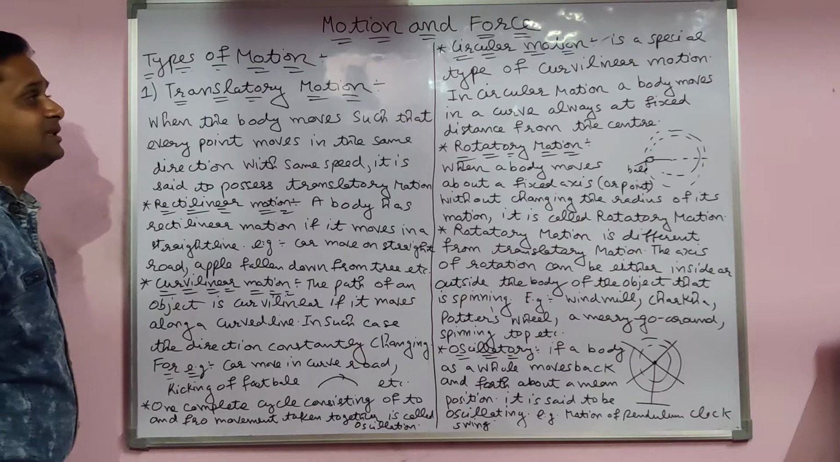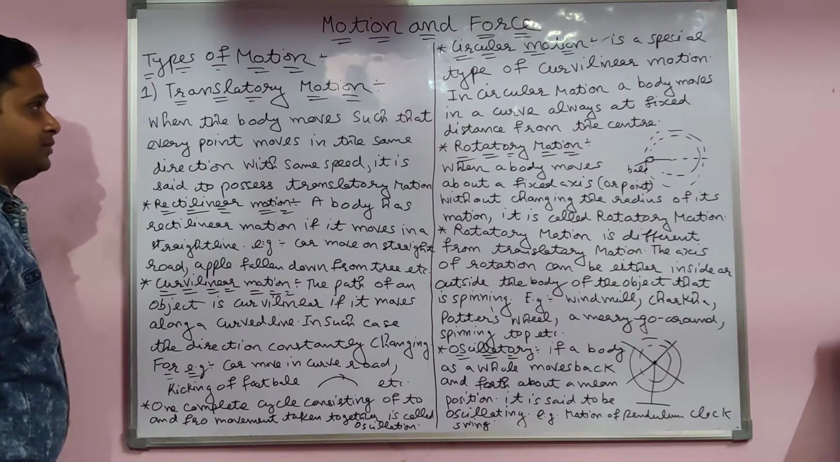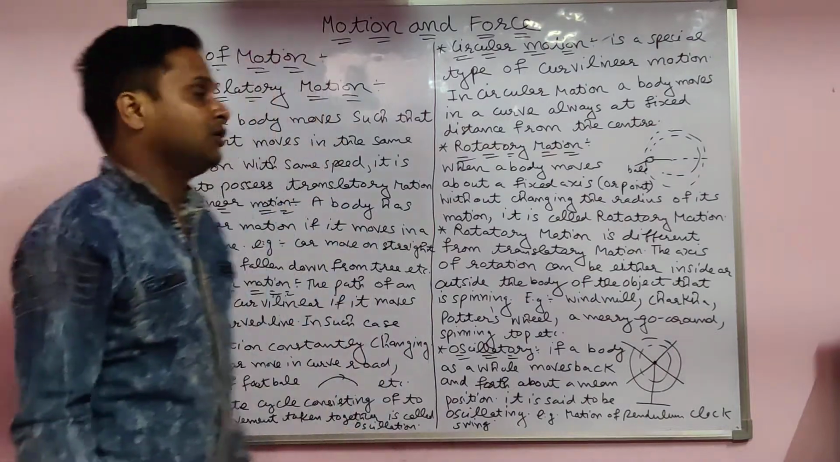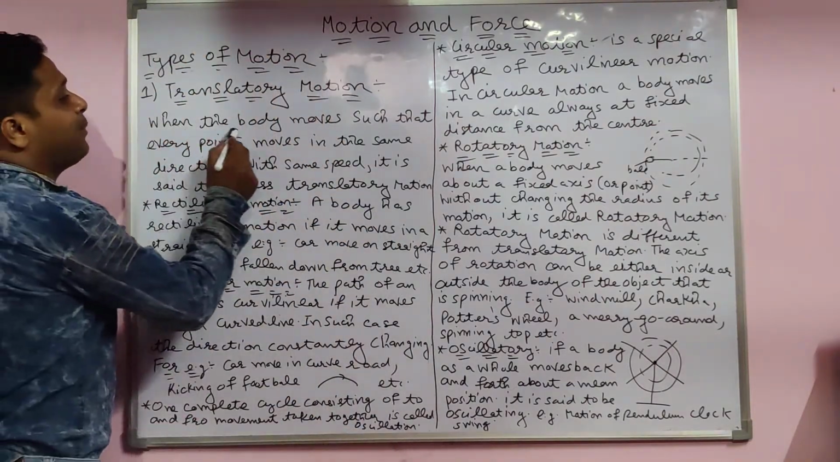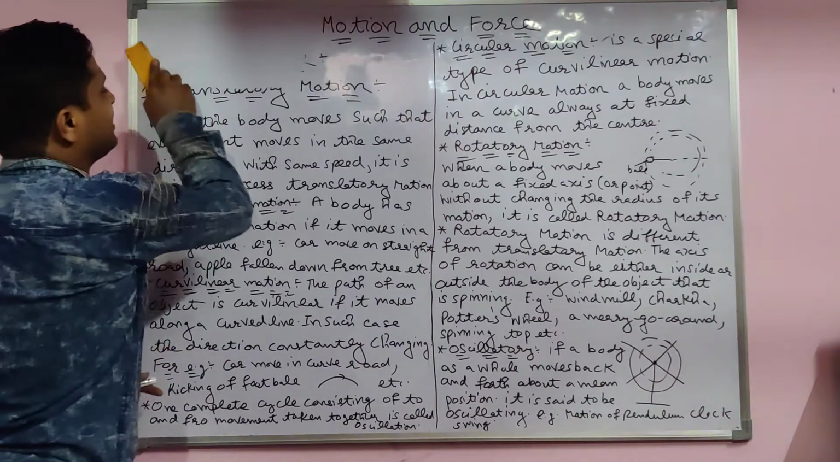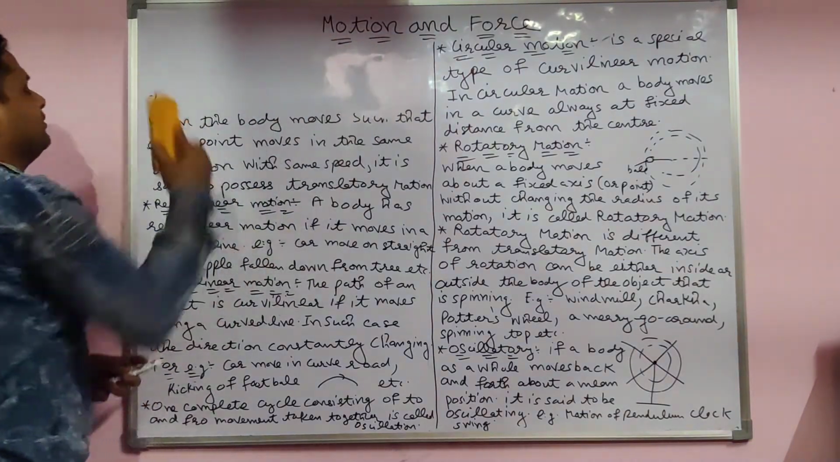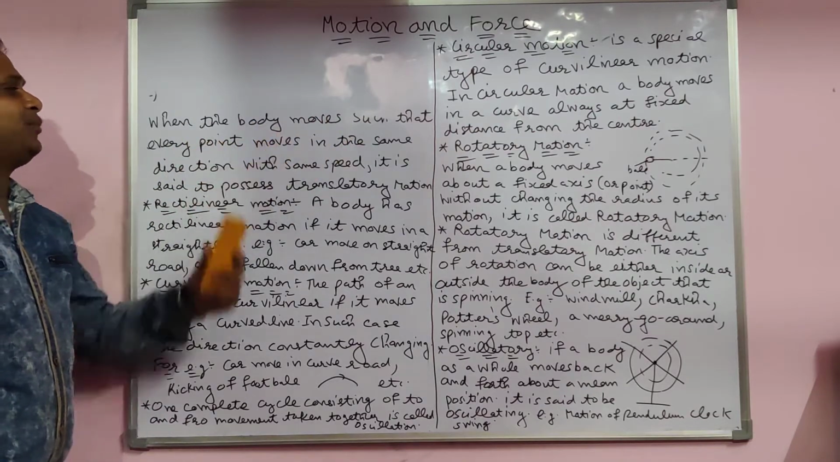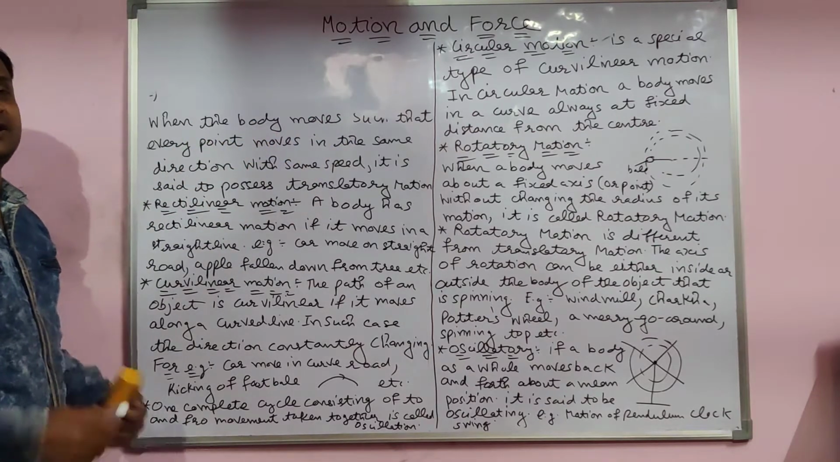First of all, we have to discuss the types of motion. The first one is translatory motion. When the body moves such that every point moves in the same direction, that is translatory motion.